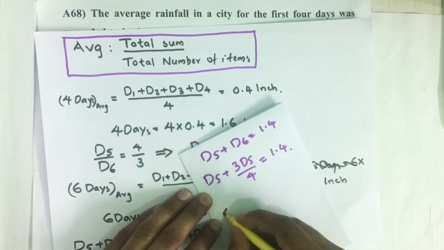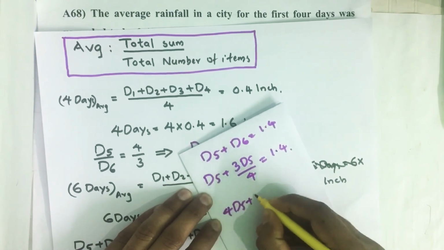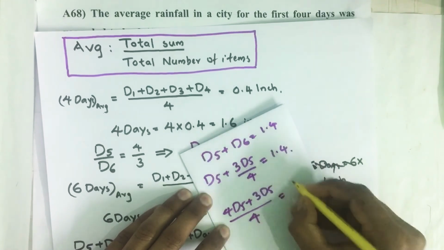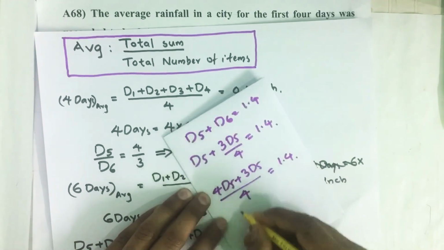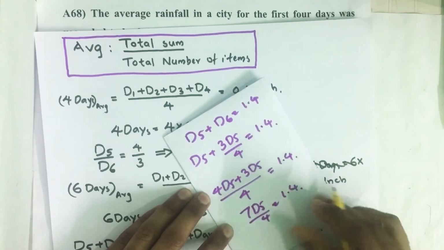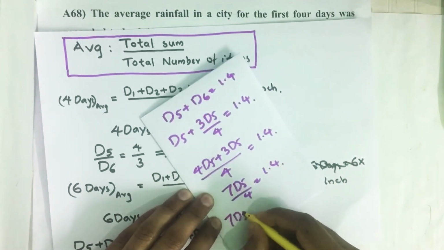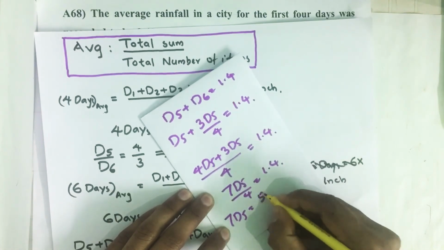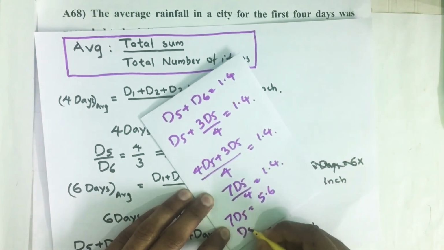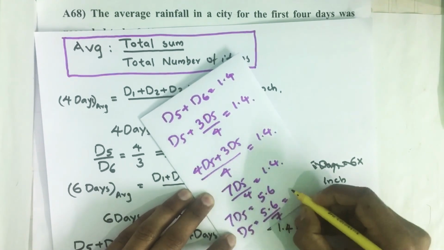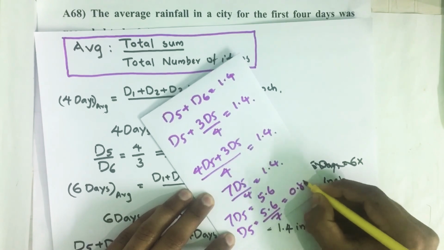After simplifying, 4D5 plus 3D5 divided by 4 equals 1.4. Total 7D5 divided by 4 equals 1.4. So 7D5 equals 4 into 1.4, which is 5.6. D5 equals 5.6 divided by 7, we get 0.8 inch.